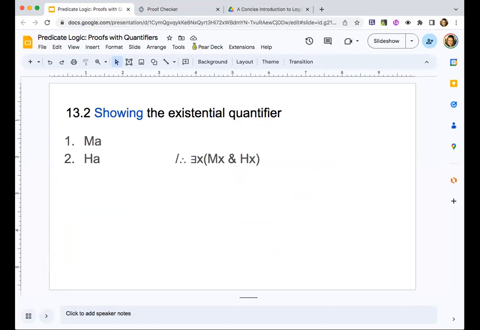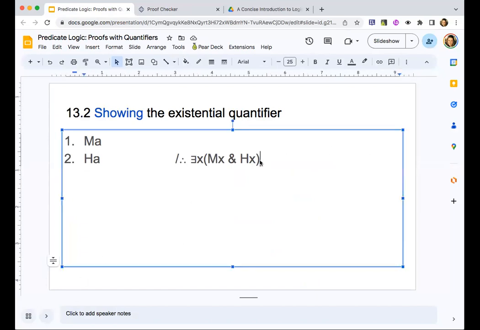Here's another one. I recommend that you pause, try it on your own, and then we'll do it together and run it through the proof checker. So let's get started. What do we have? What do we want?